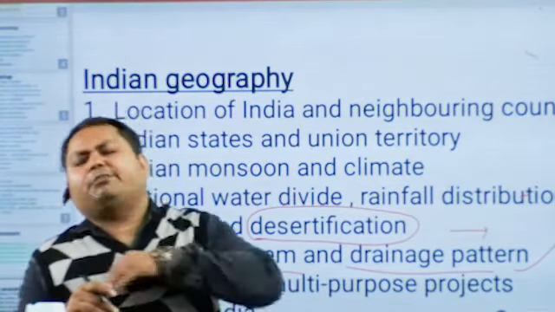If there is a 4 is to 2 is to 1 ratio of NPK, nitrogen, phosphorus, and potassium, then it is called developed soil. I will discuss all these things. I will also discuss the soil profile.